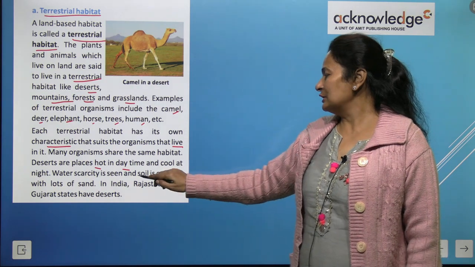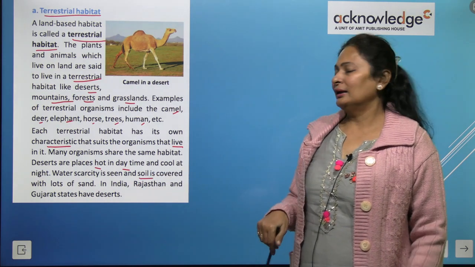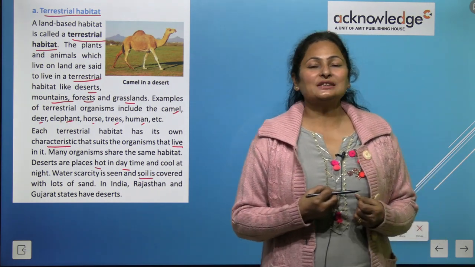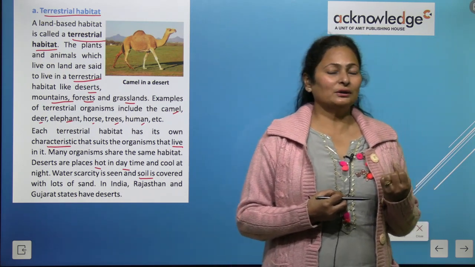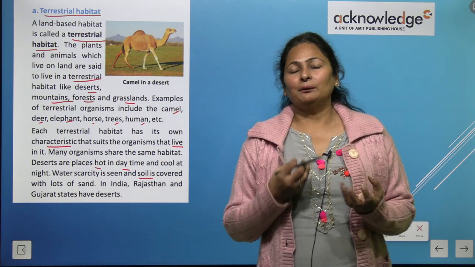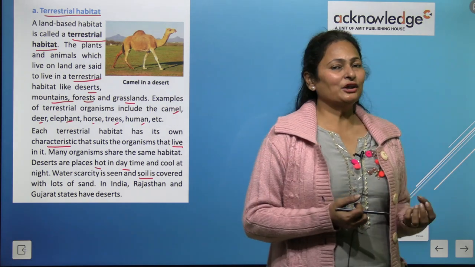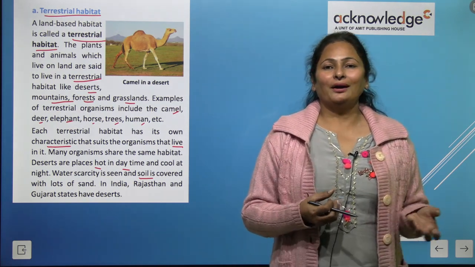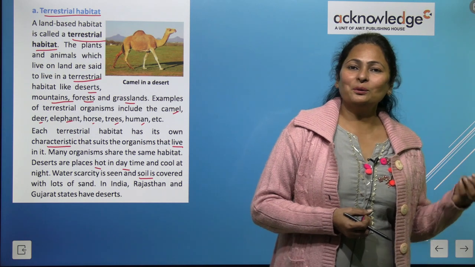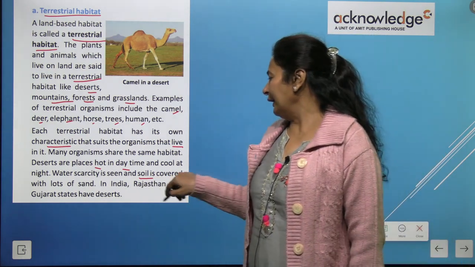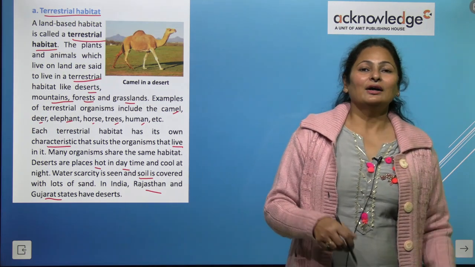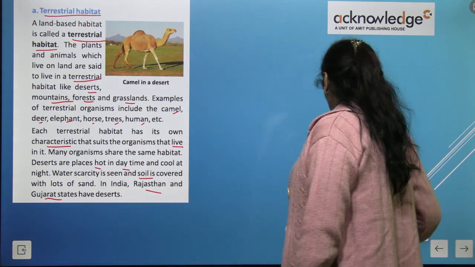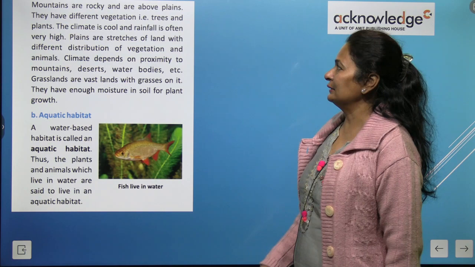So because of this, soil is converted into sand. Sand is not able to hold the water properly, and because there is a scarcity of water, the soil is converted into sand. In India, Rajasthan and Gujarat states have deserts, right? So these states have deserts.